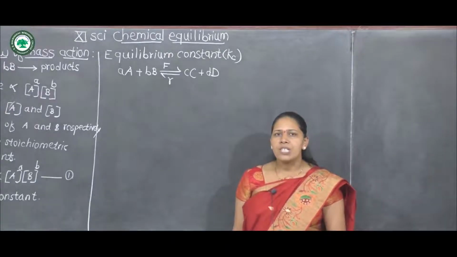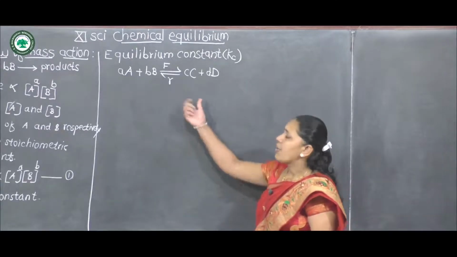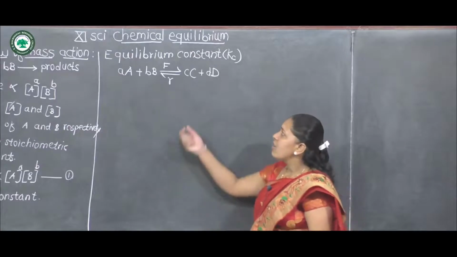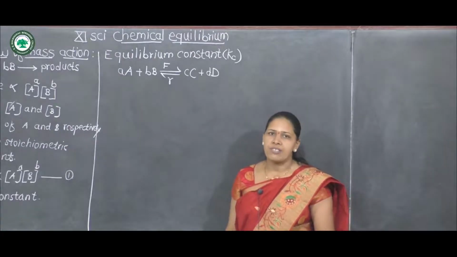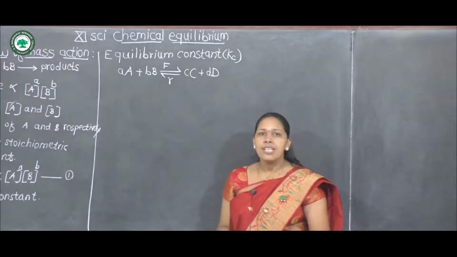We know that a reversible reaction does not go to completion. Then according to the law of mass action, here first consider only the forward reaction. For the forward reaction, capital A and capital B are reactants.